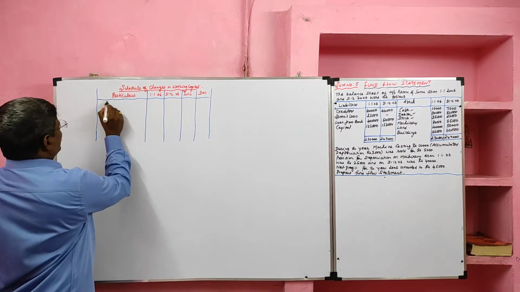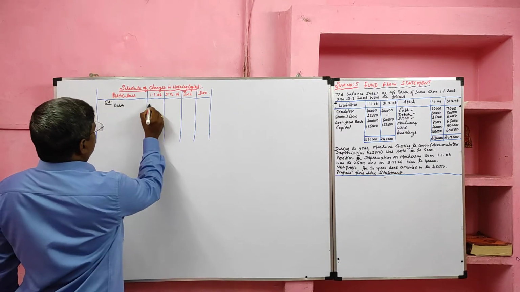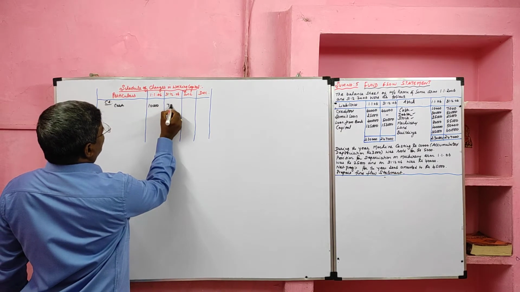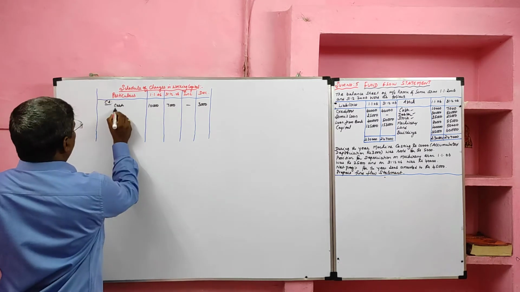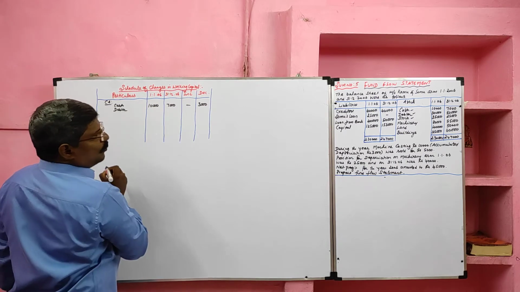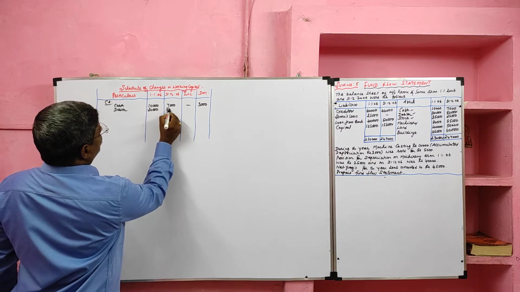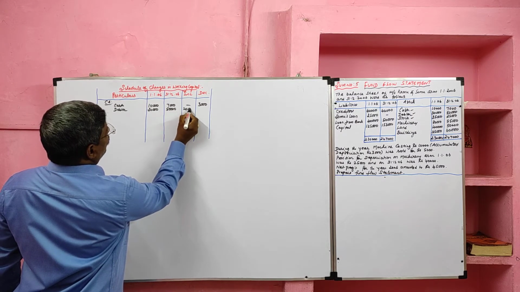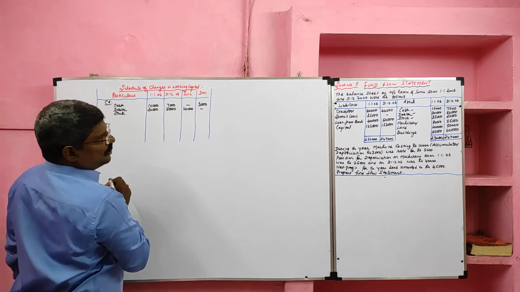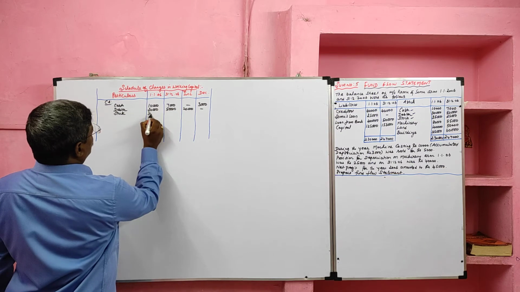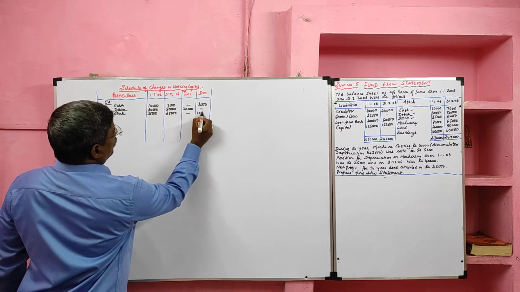First I am going to take current assets. Cash, opening balance 10,000, closing balance 7,000. So decrease in working capital 3,000. Then debtor, opening balance 30,000, closing balance 50,000. There is an increase in working capital 20,000. Then stock, opening balance 35,000, closing balance 25,000. So decrease in working capital 10,000.